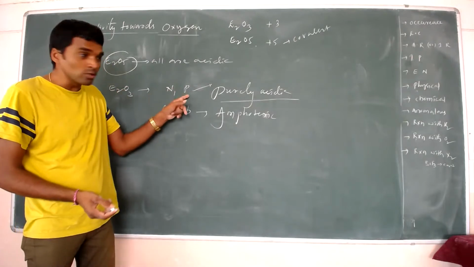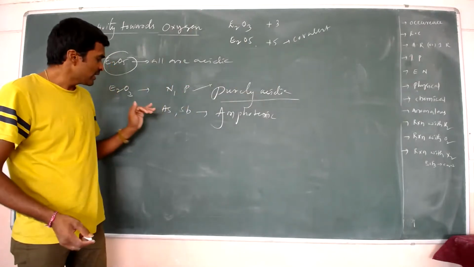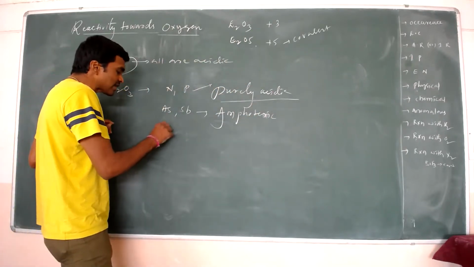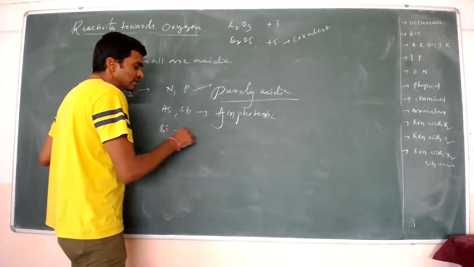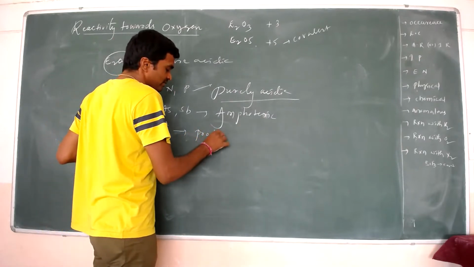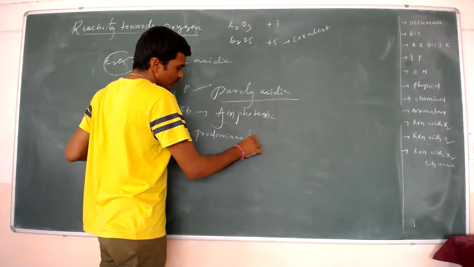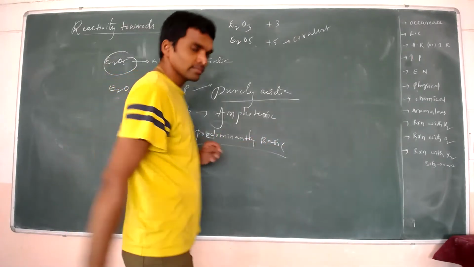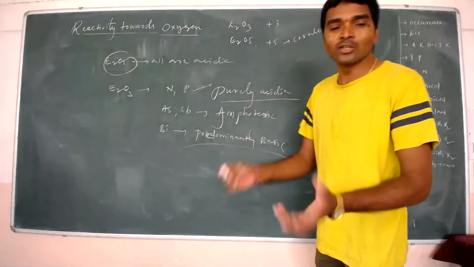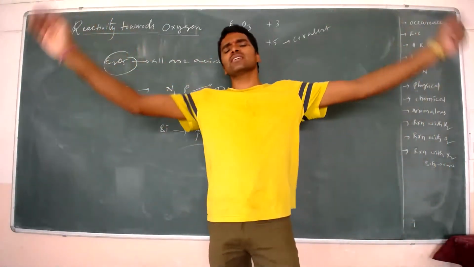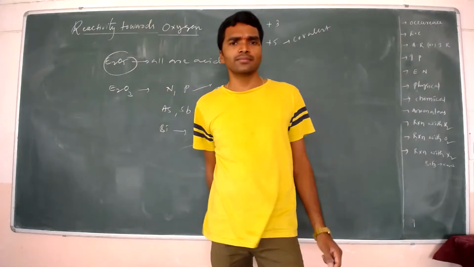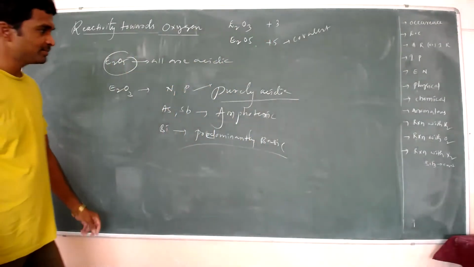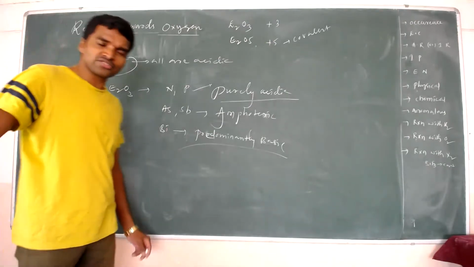Like N2O3 and P2O3, purely acidic; As2O3 and Sb2O3, amphoteric; and bismuth oxide is predominantly basic. In the E2O5 form, all are acidic. This is an important point for reactivity towards oxygen.